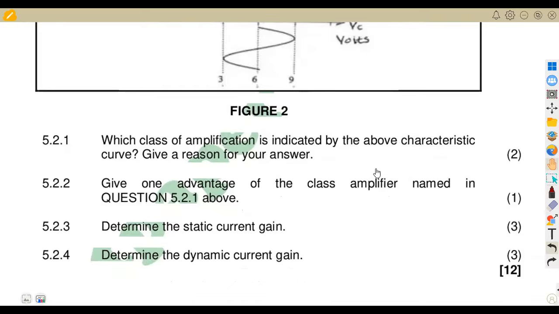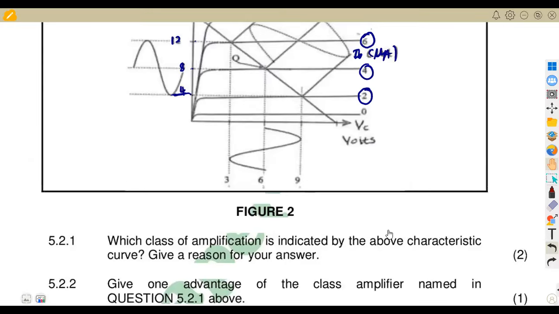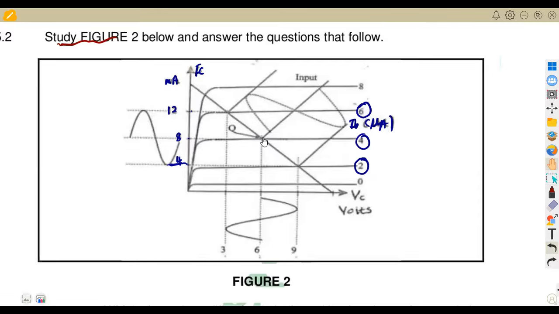All right. So they are asking which class of amplification is indicated by the above characteristic curve. Give a reason for your answer in terms of amplification. If we take note, because we have this part in the middle that gives us a maximum undistorted output here, that can be class A. It's because of all this taken to the mid. So this is actually a class A.